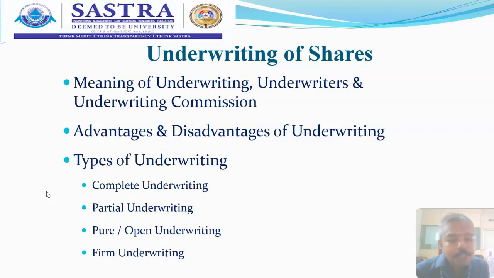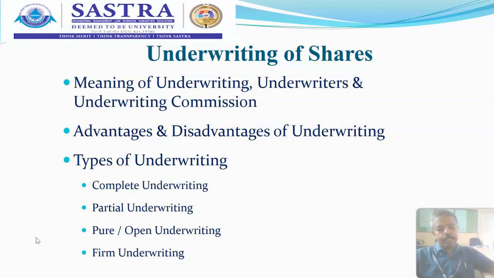Now I will give you an example of firm underwriting. For example, your company issued 1 lakh shares of ₹100 each, whereas through the underwriting contract, the public has applied for more. That means, out of 1 lakh shares, the public has applied together for 1,20,000 shares, and the underwriter company also has applied for some shares. We call this oversubscription.